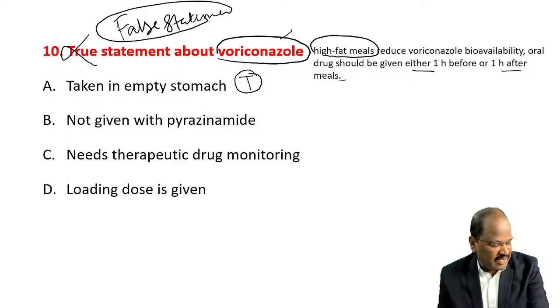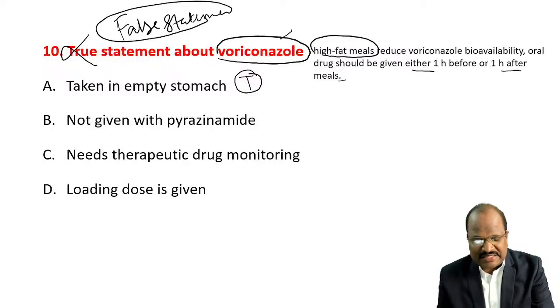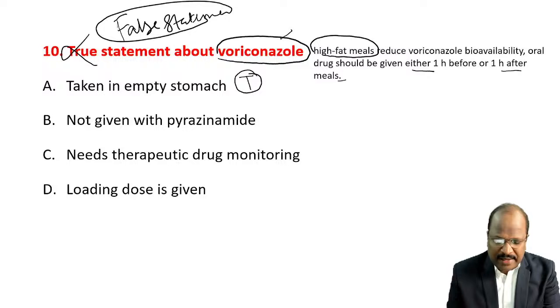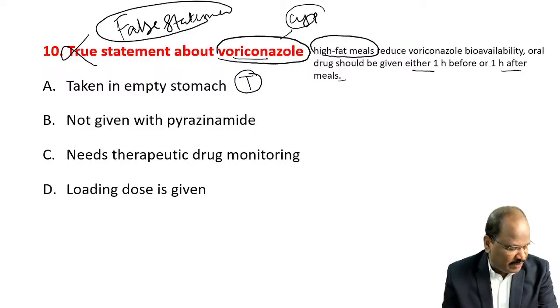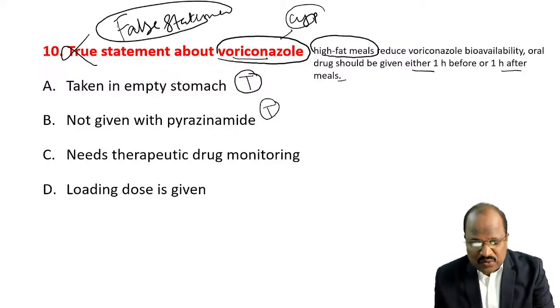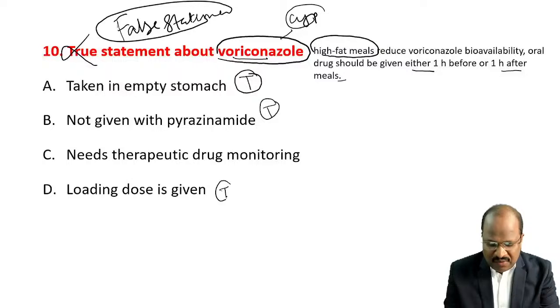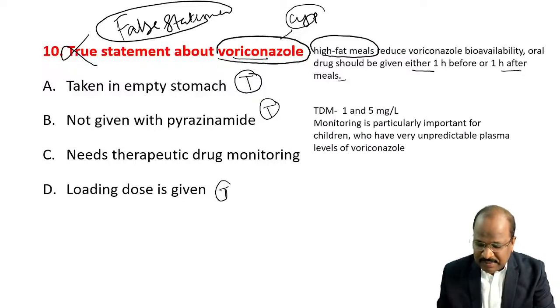And not given with pyrazinamide, that is nothing relevant. Actually, it may have some interaction, since voriconazole undergoes metabolism by CYP enzymes, so some interaction can be there. So we can accept this. And it has a large volume of distribution, so it needs a loading dose. That's all true. As for the false statement, you might say A, but that's a problem, because Goodman and Gilman says